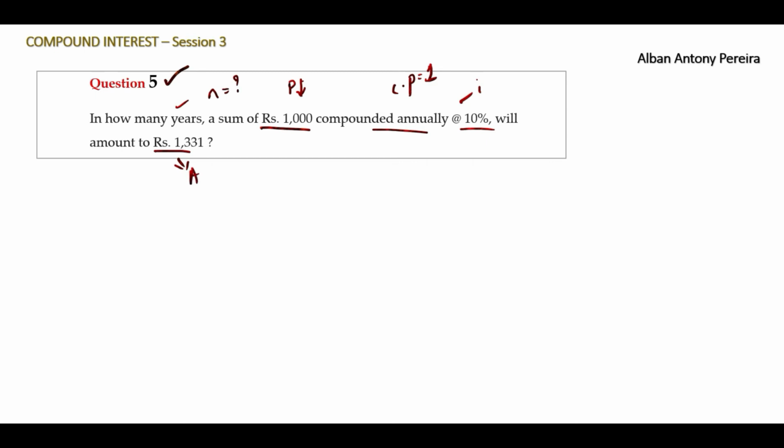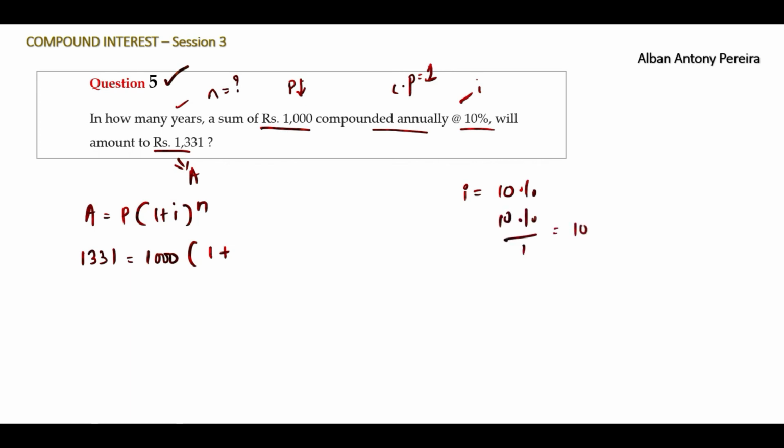Okay, straight away we'll try to solve this and write the formula. Amount is equal to principal into 1 plus I to the power n. Amount is given, 1331 is equal to 1000 into bracket open 1 plus I. What is I here? I stands for 10%, and converted I will be 10% divided by 1, that is once again 10% itself, is equal to 0.1.